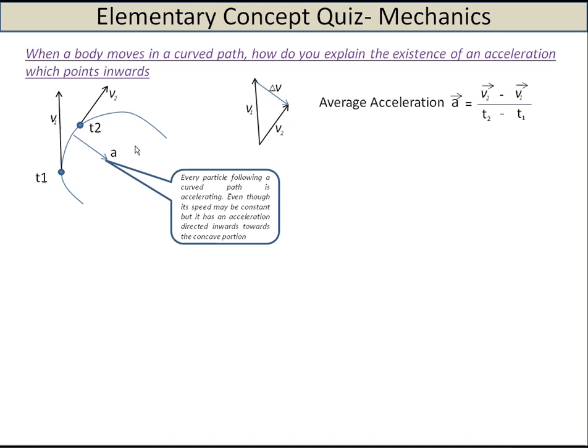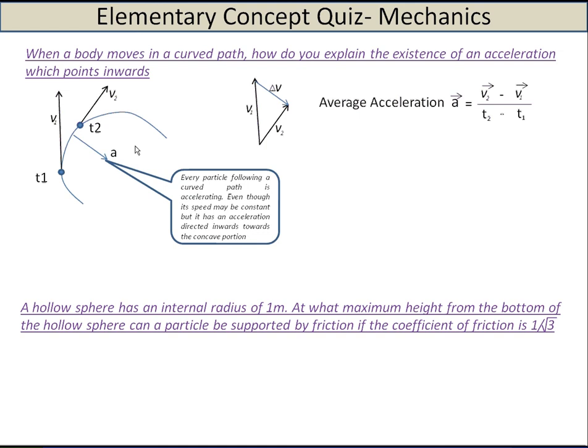And since there is an acceleration towards the center, you will have a force also, which will be directed towards the center. Hope you could understand why you always have an acceleration which is pointed towards the center when a body moves in a curved path.